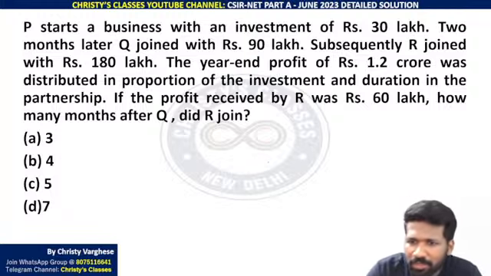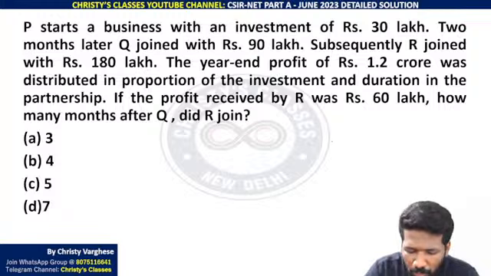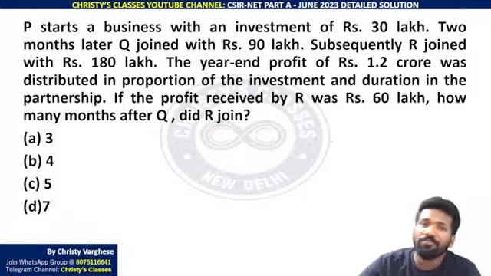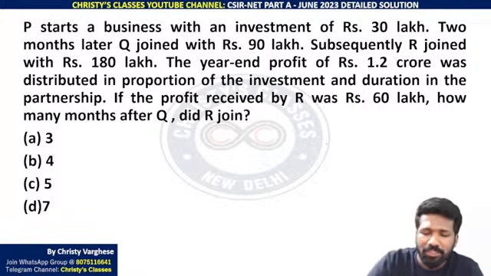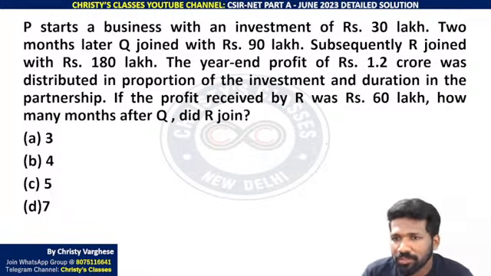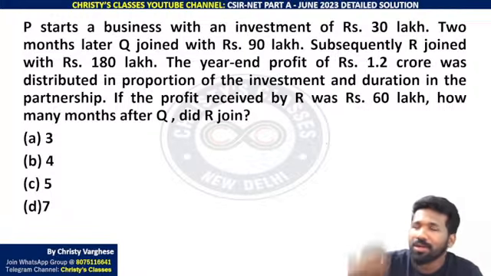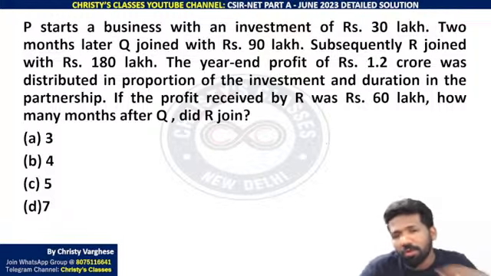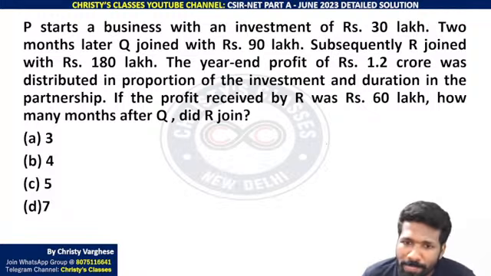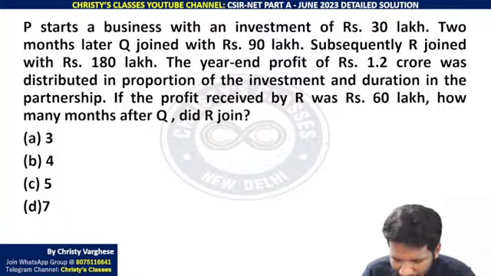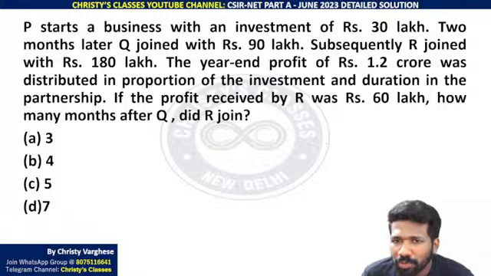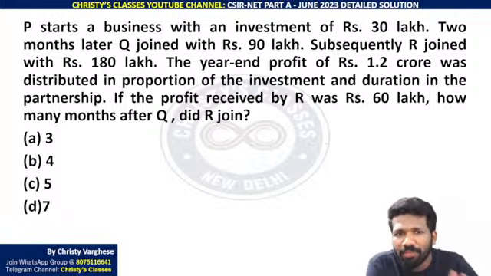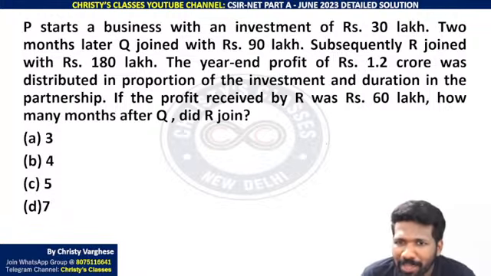So simple. If a person is investing more money, he should be given more money, and if a person is investing for more months, he should be given more. Sorry, more money for more time he is investing for. A person started early, he should be given more money, na, proportionately. Or simply speaking, the money invested into the duration, that will give you a comparison easily. Again, no formula or anything needed, just common sense is enough here, because that is how it is.